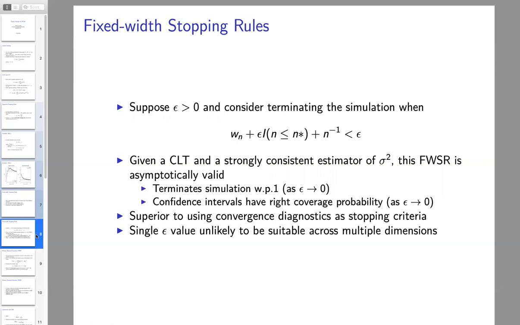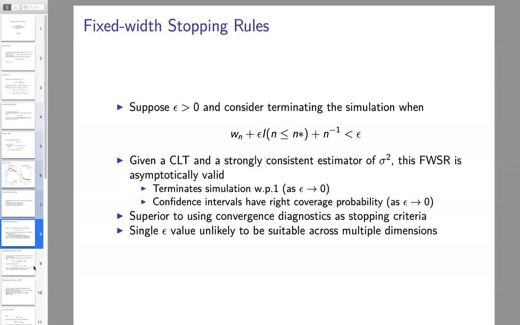Now, there's a little bit other piece here that we need. We actually need a functional central limit theorem, but in Markov chain sampling, that tends to hold under the identical conditions that our usual Markov chain central limit theorem holds under. So it's a little bit imprecise in the general setting, but in our setting, this is okay. This is superior to using convergence diagnostics as a stopping criteria.